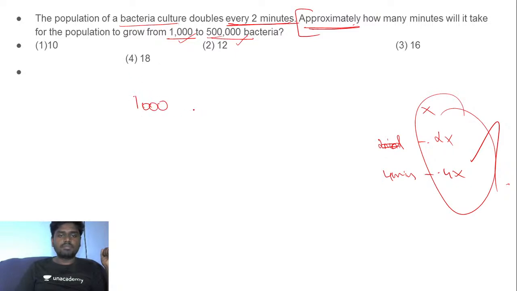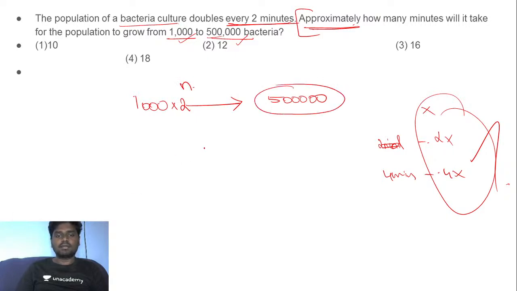Initially if you have 1,000 bacteria, this wants to go to 5 lakh bacteria. So with this 1,000, if I multiply by 2 power x, why? Because it doubles, so it's going to be 2 power n. Let me take it as x or n, whatever the case may be. So with this 1,000, if you multiply 2 power n, this will approximately give you 5 lakh. Now if I simplify this, the 1, 2, 3 zeros go out. So can I say 2 power n is equal to 500?